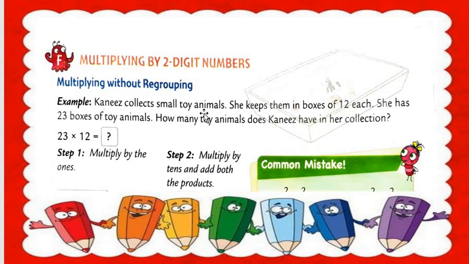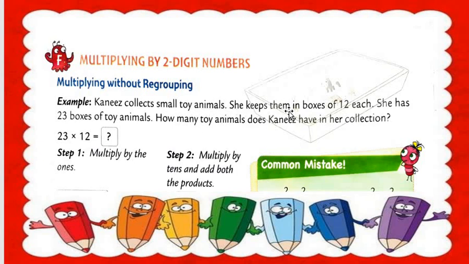Kanis collects small toy animals. She kept them in a box of 12 each. She has 23 boxes of toy animals. Understood? Kanis is the name of a girl and she collects small toy animals.